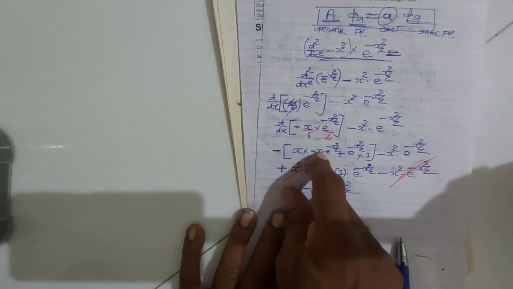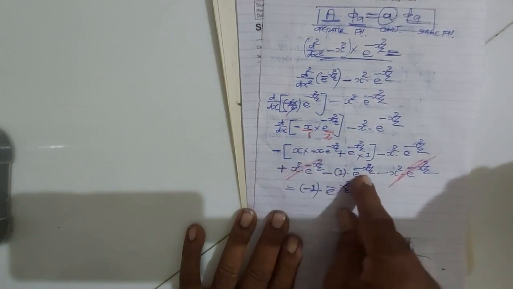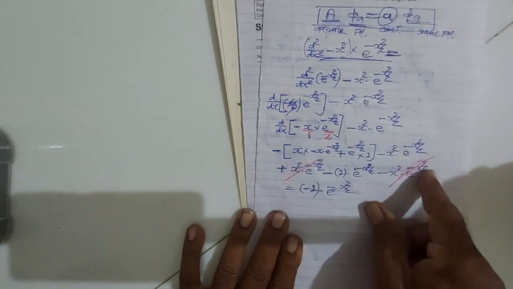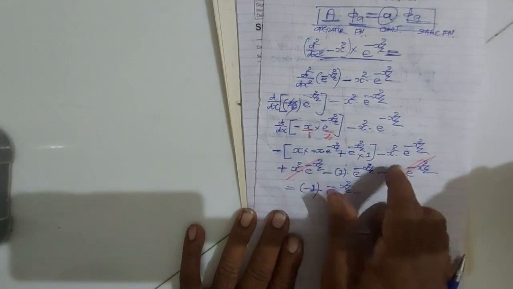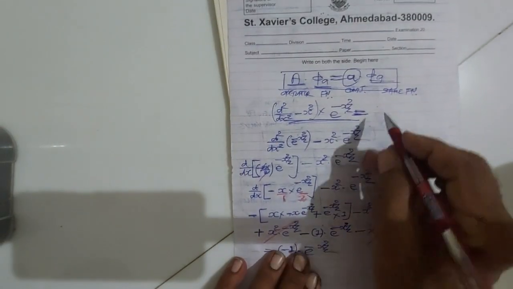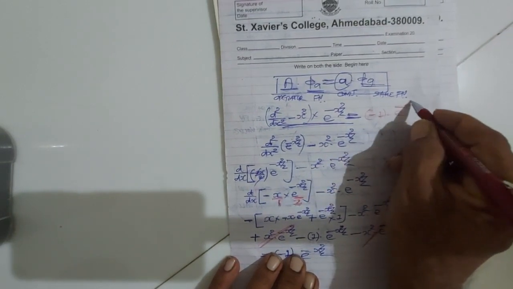So minus plus x square e raised to minus x square by 2, minus plus minus 1 e raised to minus x square by 2, minus x square e raised to minus x square by 2, plus x square e raised to minus x square by 2, minus x square e raised to minus x square by 2 cancels. So the answer will be minus 1 e raised to minus x square by 2.